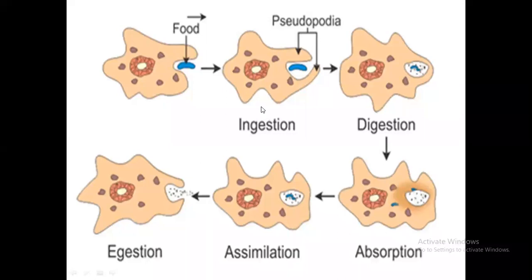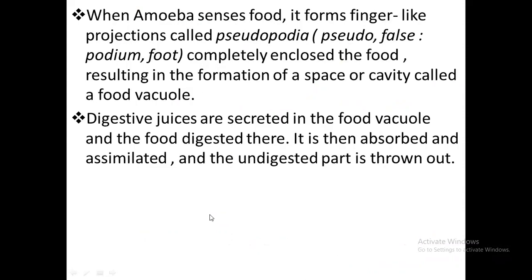Pseudopodia, the ingestion of the food, digestion, absorption, assimilation, sending out of the body. We did this last week, so I have not started a new lesson today. Just rewinding the lesson. When amoeba senses food, it forms finger-like projections called pseudopodia.